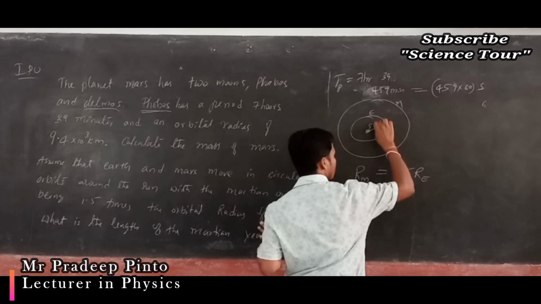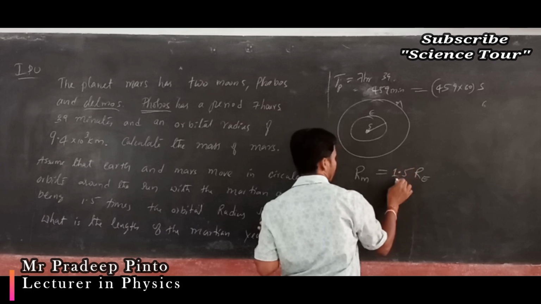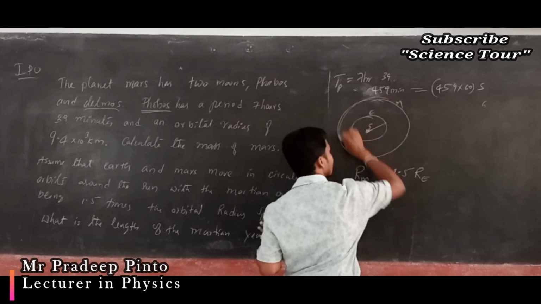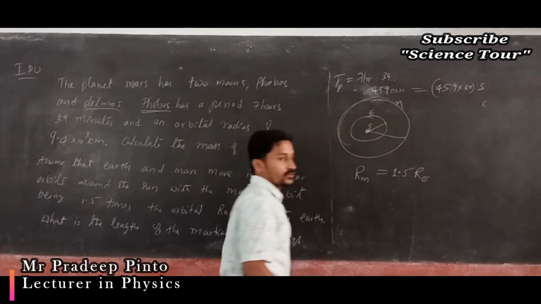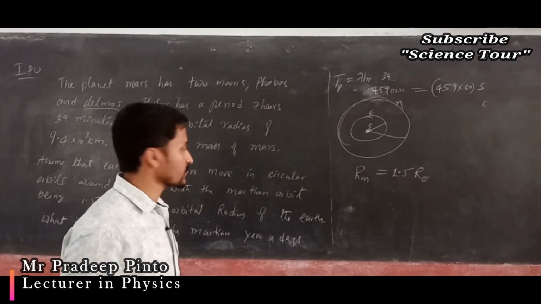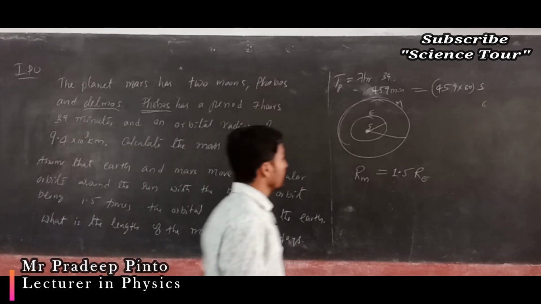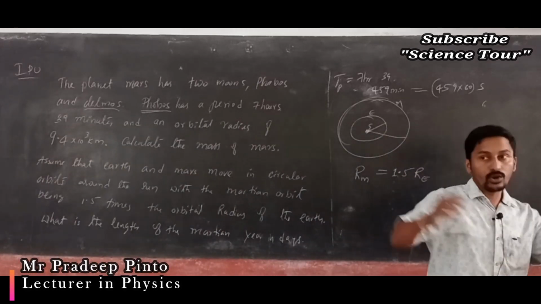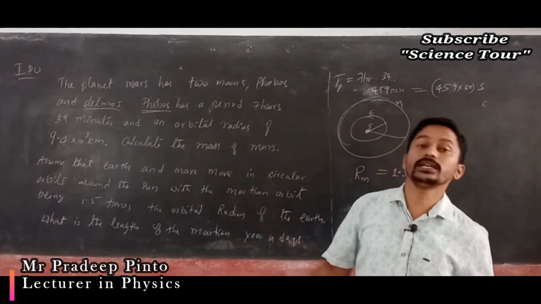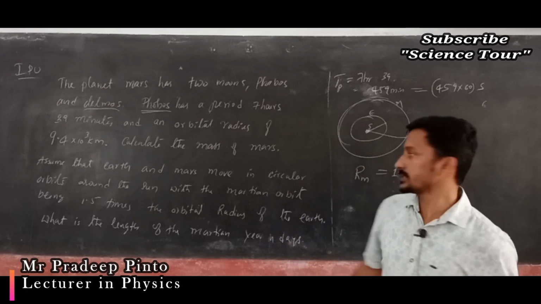Orbital radius of Earth is less, isn't it? And multiplying by 1.5 you will get the Martian radius. Mars is at a larger distance from the sun. Now you have to find out the length of the Martian year in days. How many days it will take for Mars to complete one rotation?